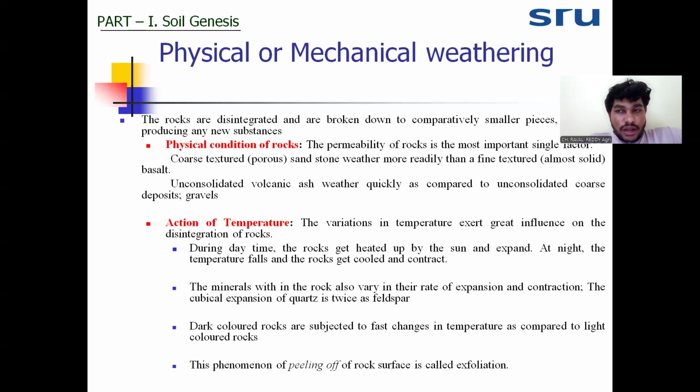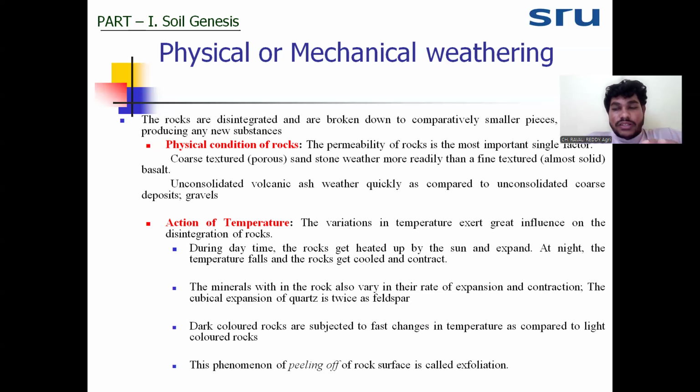Next, coming to temperature, how is temperature helpful for the weathering of rocks? How will temperature bring about physical weathering? Generally, the rock gets heated by the sun and expands. During the night it cools and contracts. This heating, expansion, and contraction helps loosen the outer surface of the rock. We know that rocks have more than two minerals, and each mineral has a different coefficient of expansion at a particular temperature.